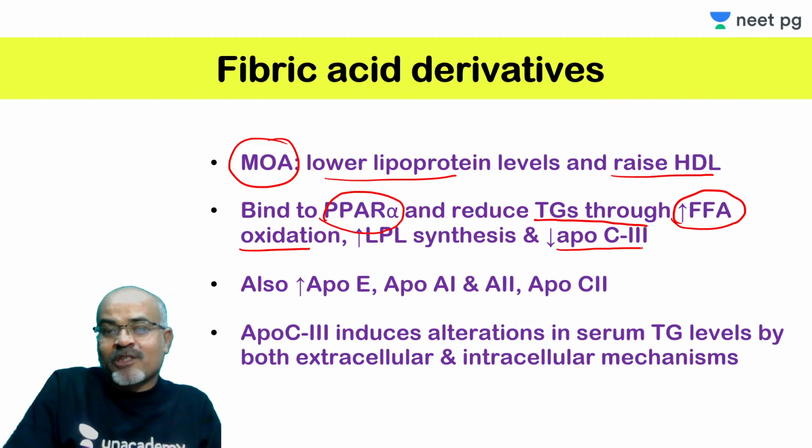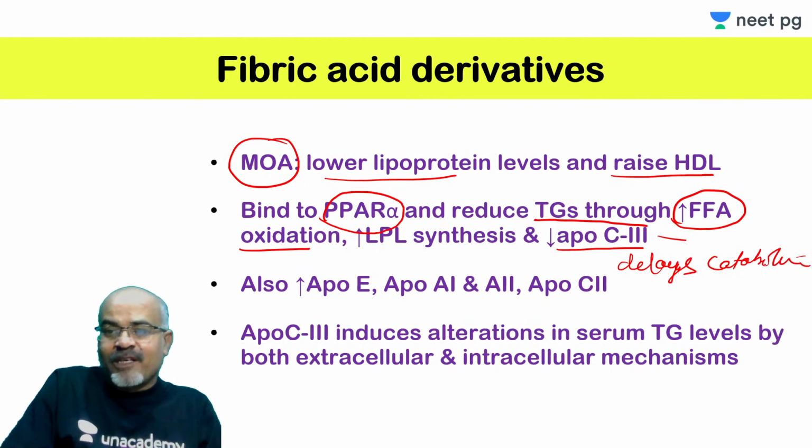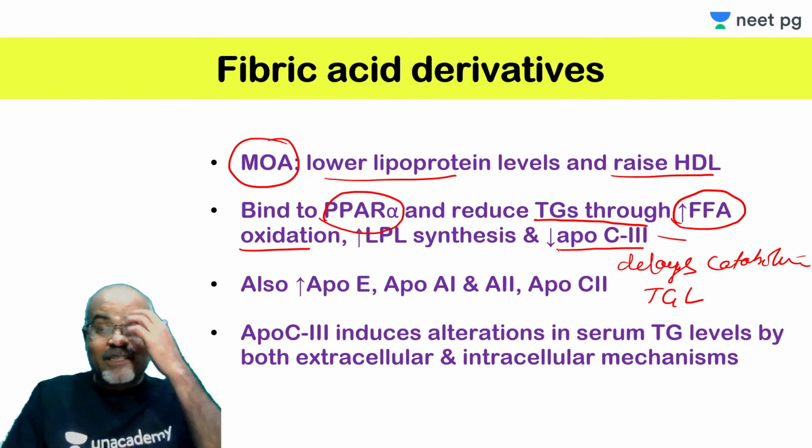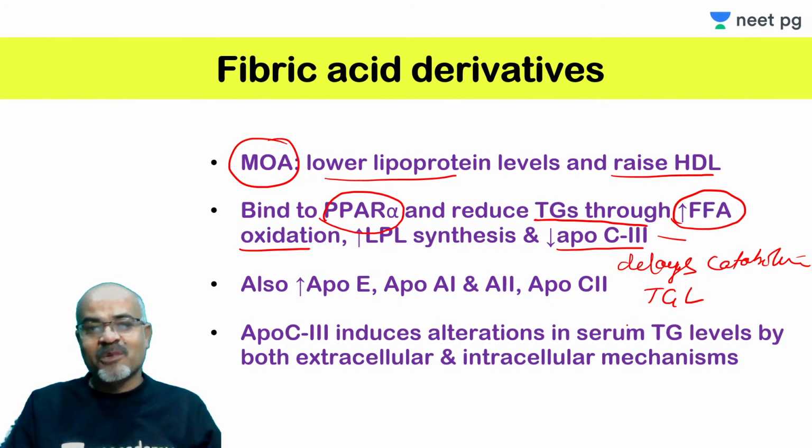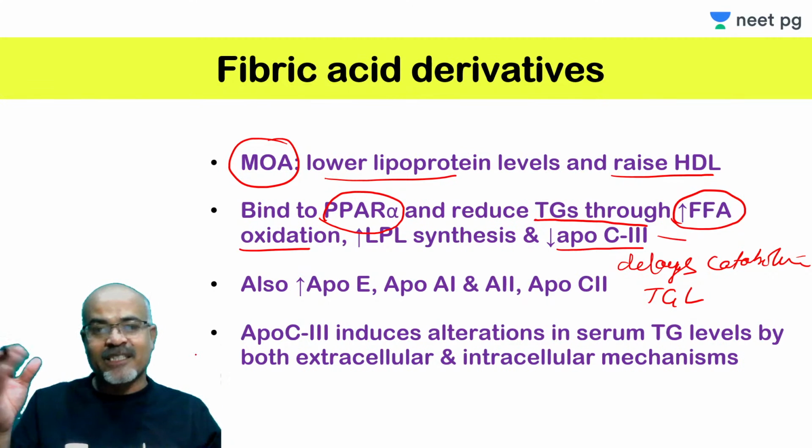I told you ApoC3 is an apolipoprotein which delays catabolism of triglyceride rich lipoproteins. So if its level is reduced, there will be indirectly increased catabolism of triglyceride rich lipoprotein, and then the serum triglyceride will be reduced. This lipoprotein lipase will hydrolyze triglyceride to fatty acids, which will be deposited in the adipose tissue and utilized by other peripheral cells.